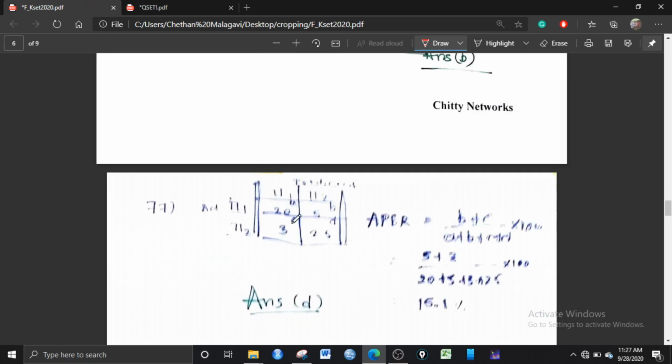See, if you take this A, B, C, D, this is nothing but B plus C by A plus B plus C plus D into 100. So after solving, the answer is D.